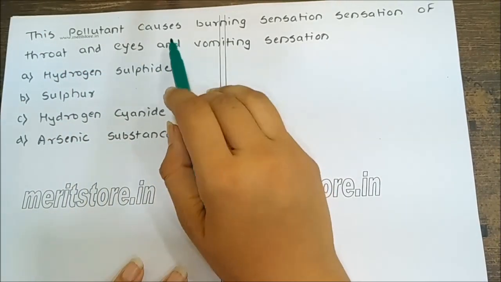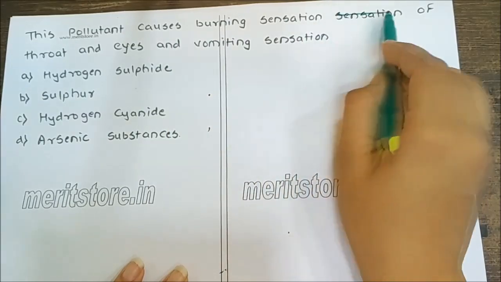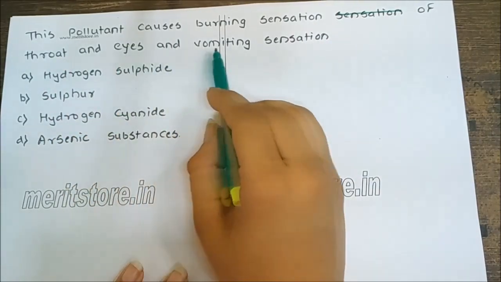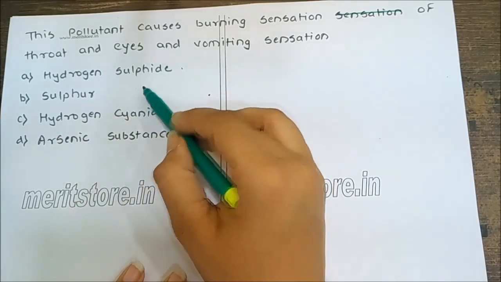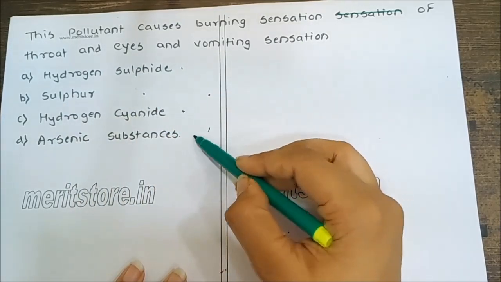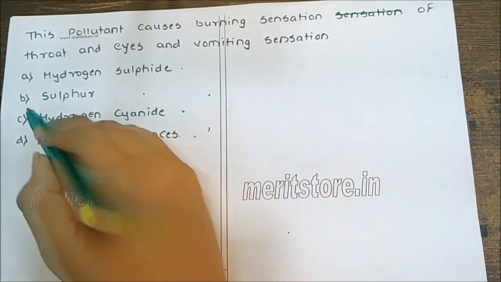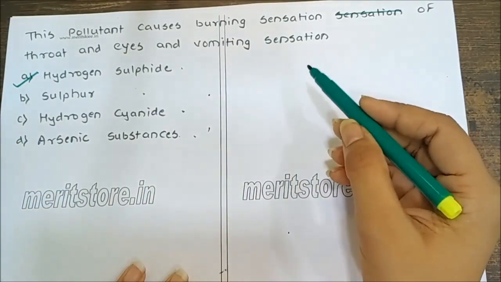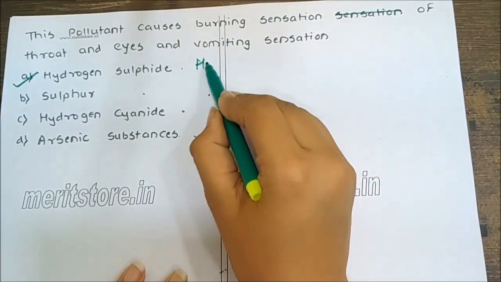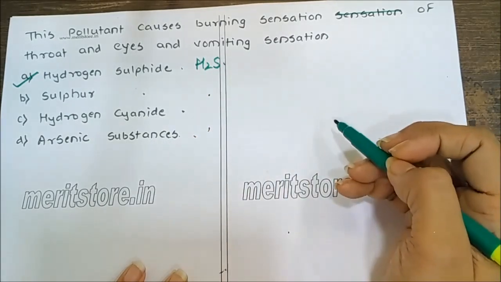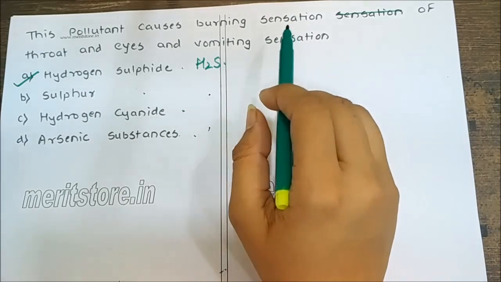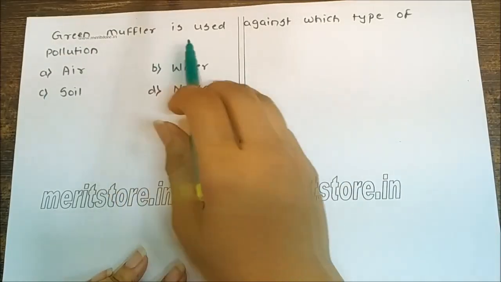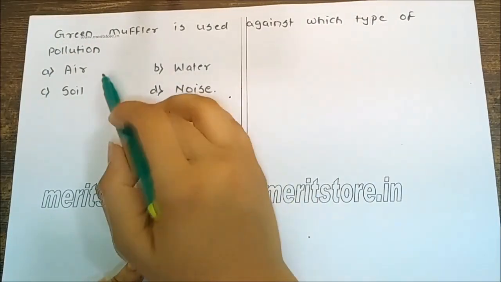This pollutant causes burning sensation of throat and eyes, and vomiting sensation. Hydrogen sulfide, sulfur, hydrogen cyanide, arsenic substances. The correct answer is hydrogen sulfide, which has a very dirty smell and also causes irritation and vomiting sensations. Green muffler is used against which type of the pollution?